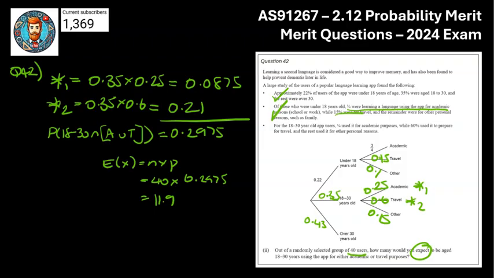So again, because it's a merit question, we've got to be careful, pop it in a sentence just to be sure that you're getting all the marks that you can.